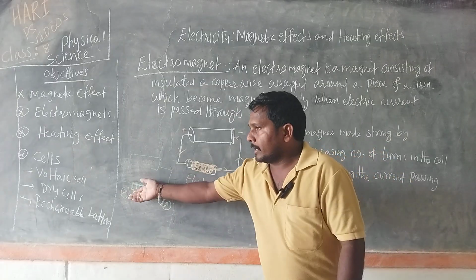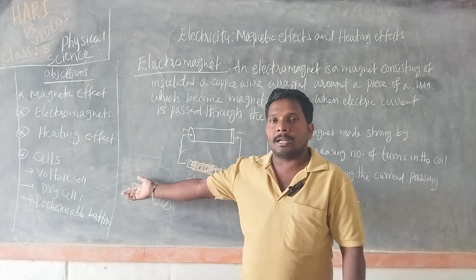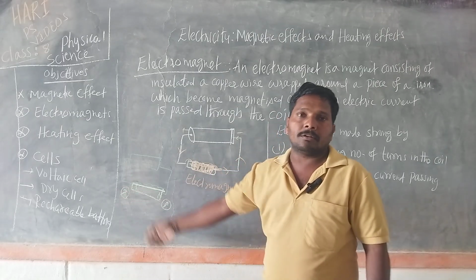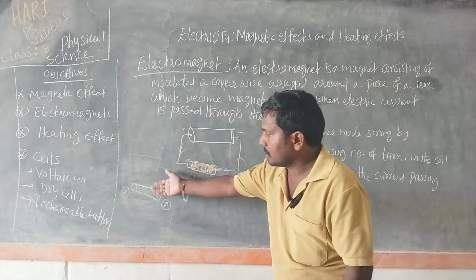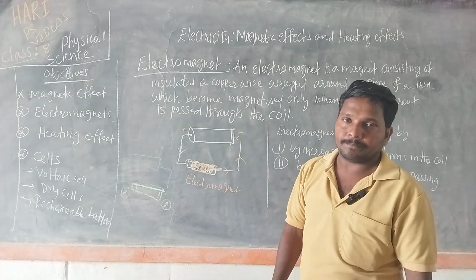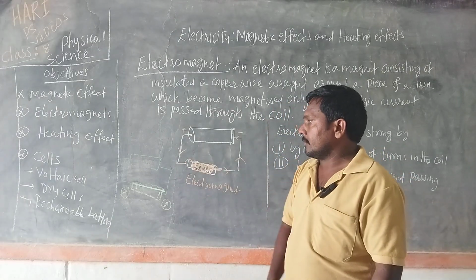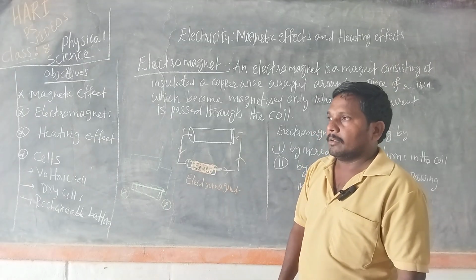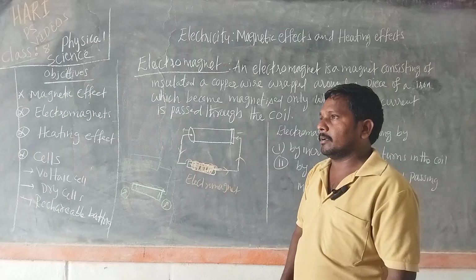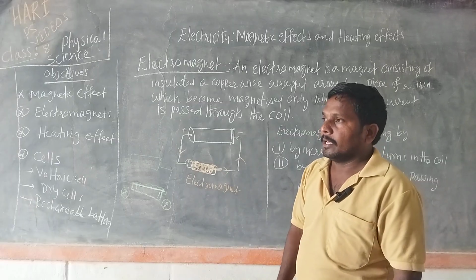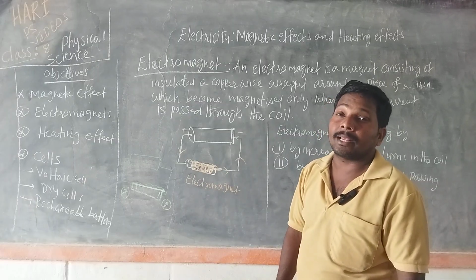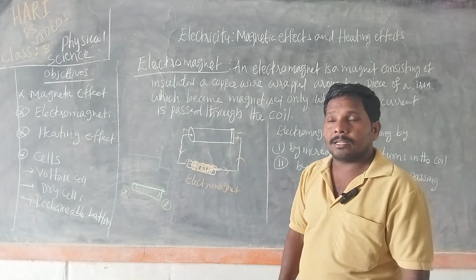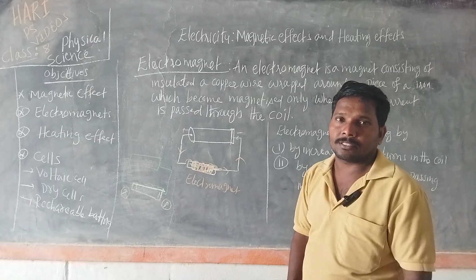Right? When you place any magnetic substances like metal clips, iron nails, or safety pins, they are also attracted towards this electromagnet. This magnetic effect is also utilized by humans for different purposes, especially in case of MRI scan, magnetic resonance imaging. In magnetic resonance imaging, they use electromagnets.